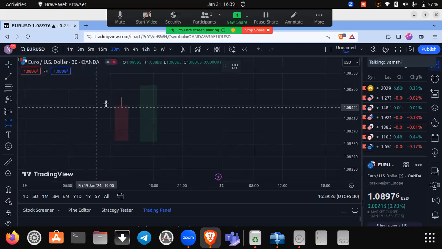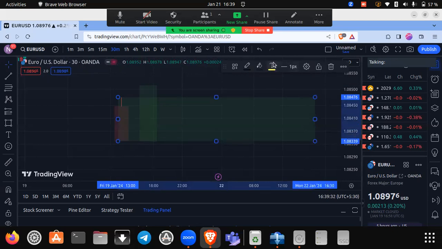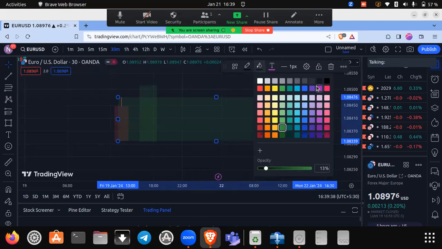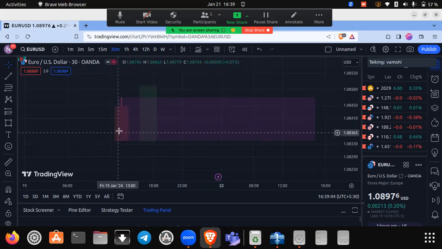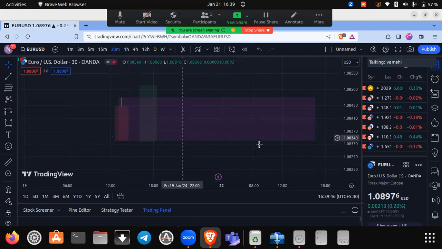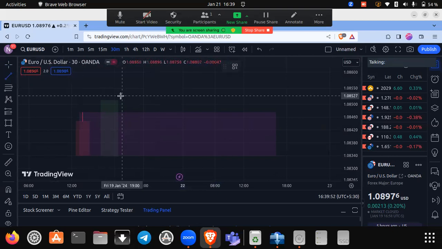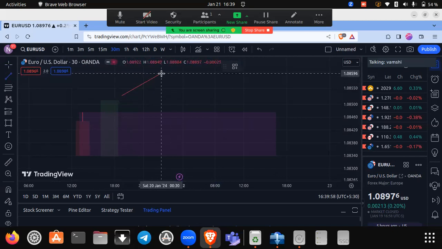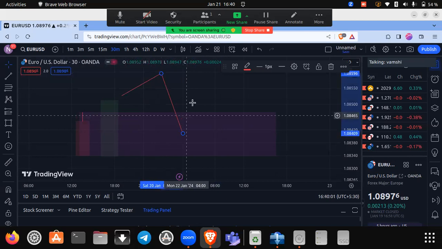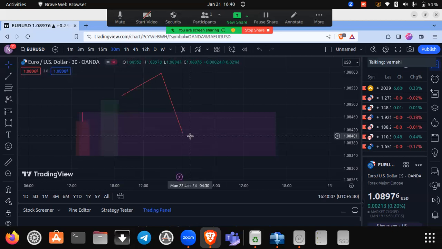And if you put a rectangle over it, something like this, it becomes an engulfing buy zone. If you put a rectangle or a zone over an engulfing buy candlestick pattern, it becomes an engulfing buy zone. Now this zone will be used for searching for buy entries. When the price reaches the engulfing buy zone, we will search for buy entries and we will take buy entries. We'll take trade for buy.